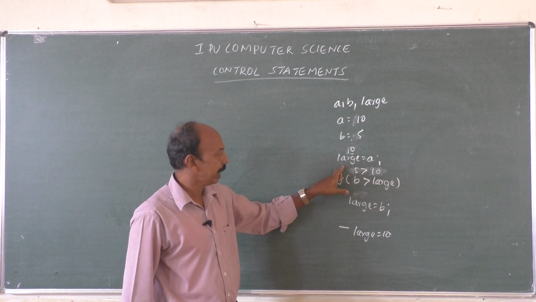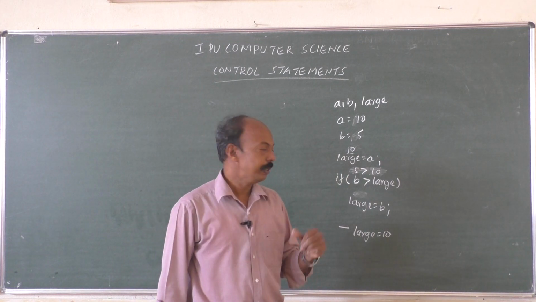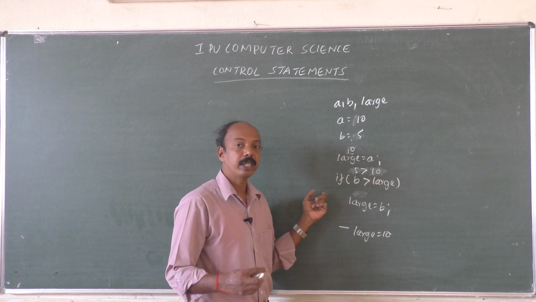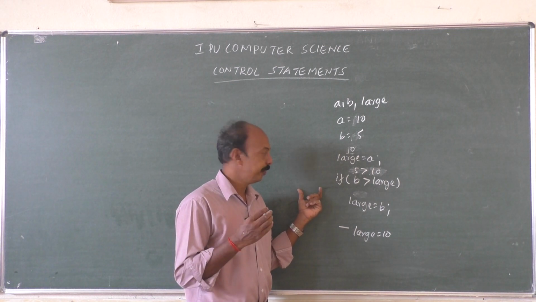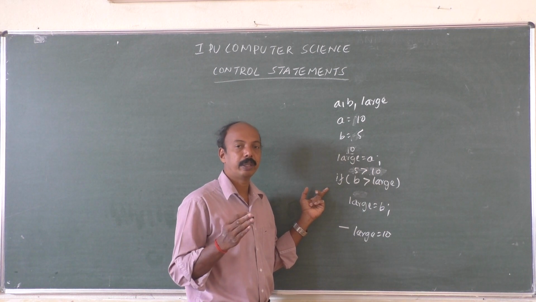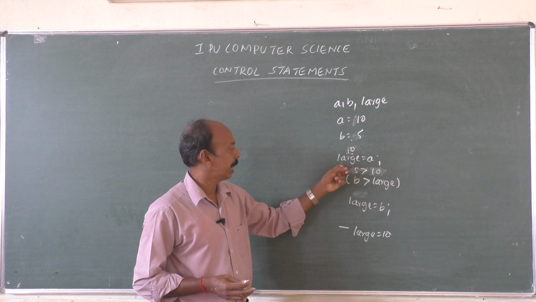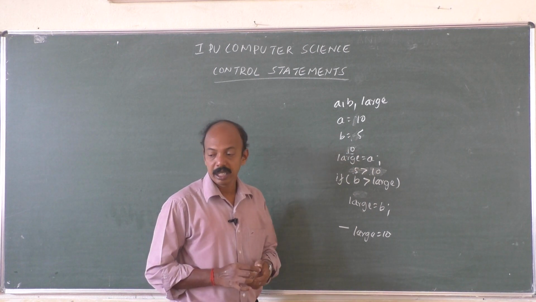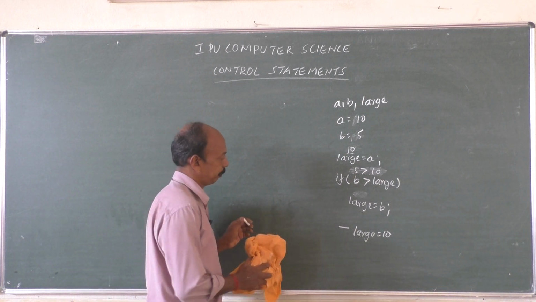So some assumption has to be made in case of simple if. In the previous example also we have written discount is equal to 0 even if it's not mentioned. Right? Only if it is greater than or equal to 1000, the discount will become 8%. Similarly here, we have assumed that large is equal to A. Now how to write the program? Let us see.